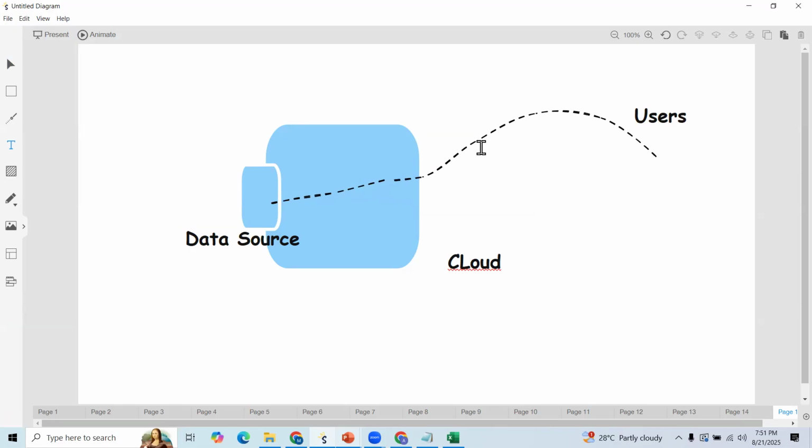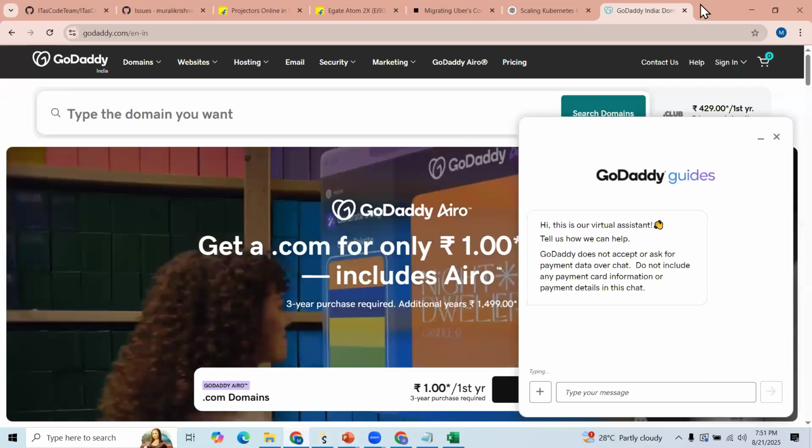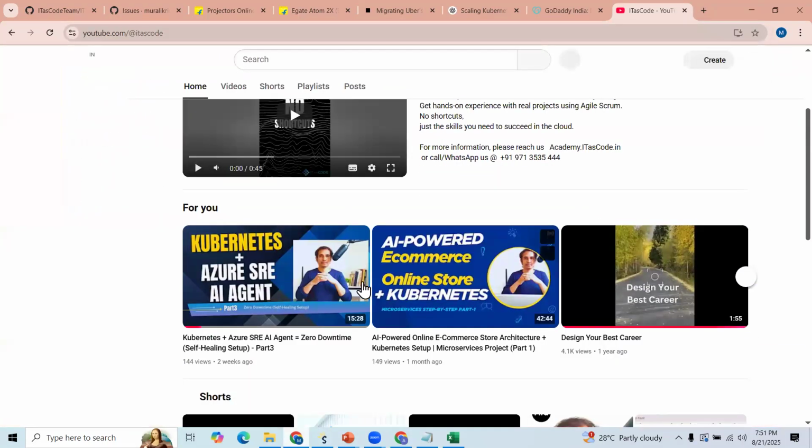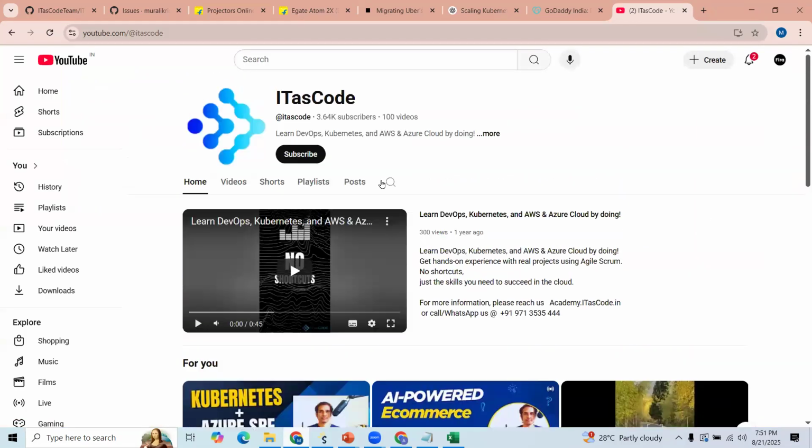Second one, whenever you're trying to deliver your application, in terms of security, how you are going to secure it as a DevSecOps engineer, we will try to understand that. Very simple chatbot, but we'll see how to utilize it. That's why, if you observe our YouTube channel, we are focusing on it. Just see the recent videos. Let me show you these recent videos.